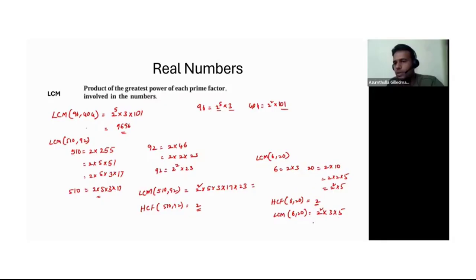So 2 square into 3 into 5. That means 4, 4 threes are 12, 12 fives are 60. So 60 is the LCM for 6, 20. Understood? Okay. So this is how we can find the HCF and LCM for given numbers using the prime factorization method.